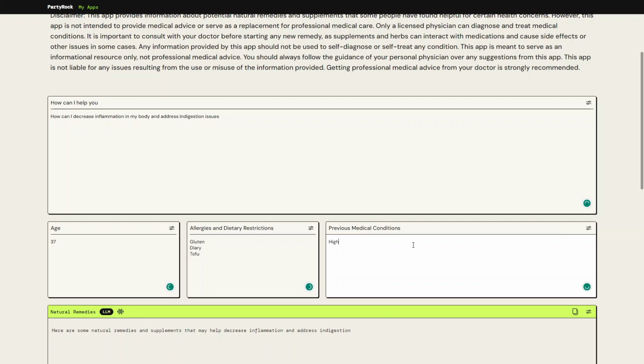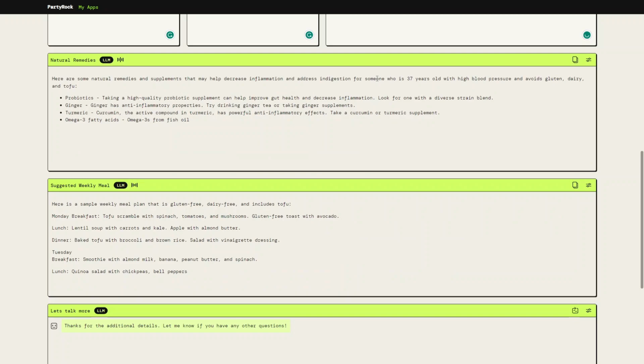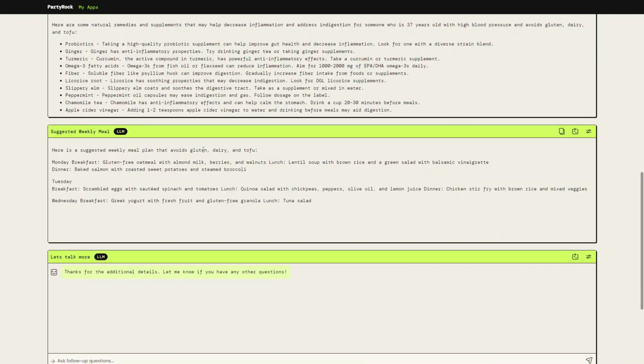Once we provide these inputs, the application will start building a natural remedy for us, considering all the information that we provided previously, the age, the medical condition, and any allergies or dietary restrictions. The next step, the application will build a suggested weekly meal considering the allergy and dietary restrictions we provided previously. It's going to give us some ideas for food to eat for breakfast, lunch, and dinner for each day of the week.